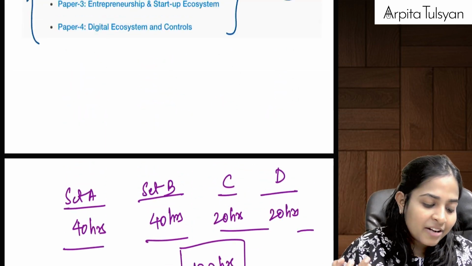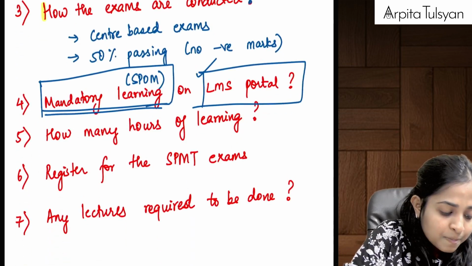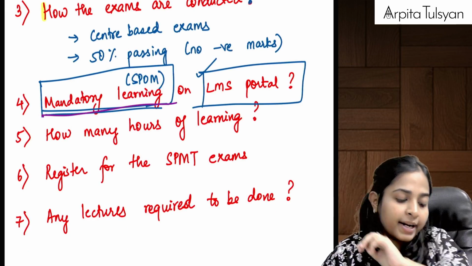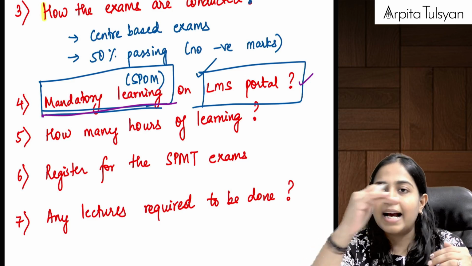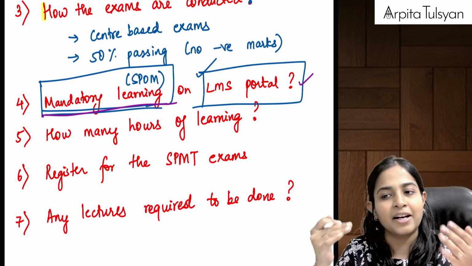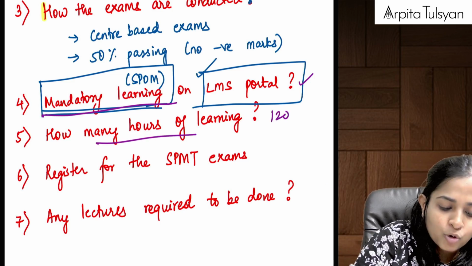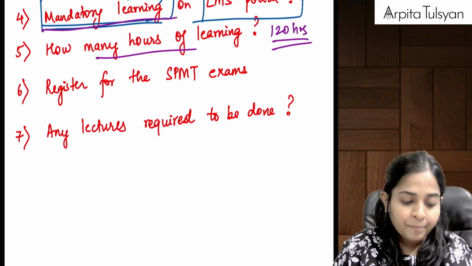Anyway, as of now, we don't have any other option. So this mandatory learning of a total of 120 hours, 40, 40, 20, 20, you have to complete on the LMS portal. The LMS portal will show how many lectures are completed, how many hours are completed, how many hours are left, etc. Those total 120 hours of learning, you have to complete on the ICAI portal, right?